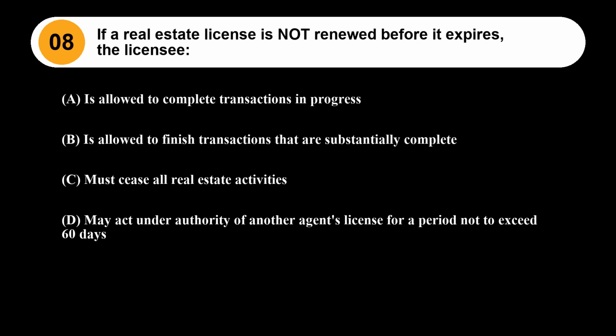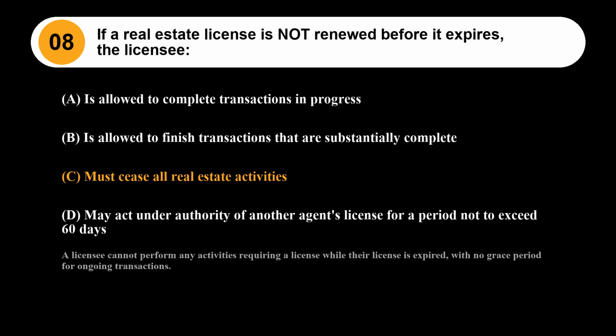Question 8. If a real estate license is not renewed before it expires, the licensee: Option A, is allowed to complete transactions in progress. Option B, is allowed to finish transactions that are substantially complete. Option C, must cease all real estate activities. Option D, may act under authority of another agent's license for a period not to exceed 60 days. The correct answer is Option C, must cease all real estate activities. A licensee cannot perform any activities requiring a license while their license is expired, with no grace period for ongoing transactions.